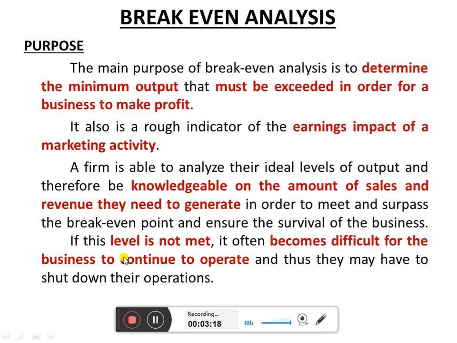So we have to reach the minimum level, that is the break even point level. At the break even point, there is no loss or gain. If you produce more than that, you will get a profit. If you produce less than that, you will be in a loss, and may have to shut down operations.